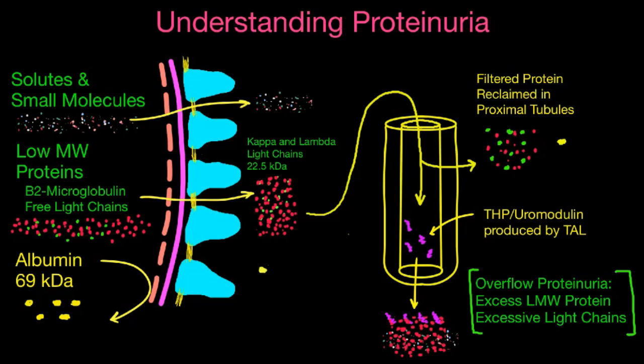So overflow proteinuria, excess of low molecular weight protein in the urine, and so the urinalysis may have a good amount of proteinuria, greater than 150 milligrams, probably less than a couple of grams of protein overall, but not that much albumin, right? So think about all this protein, it's light chains, it's not albumin. So if you measured urinary albumin, it may be very low. If you measured total protein, it may be pretty high. It usually doesn't get into the nephrotic range. It probably wouldn't be more than a couple of grams, but less than that for sure.